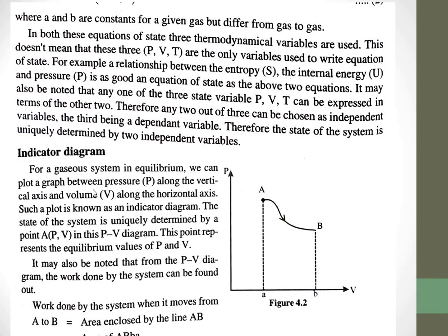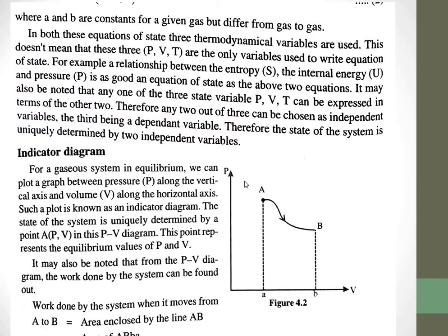So, the indicator diagram. For a gaseous system in equilibrium, we can plot the graph between pressure along the vertical axis and volume along the horizontal axis. Such a plot is known as the indicator diagram.